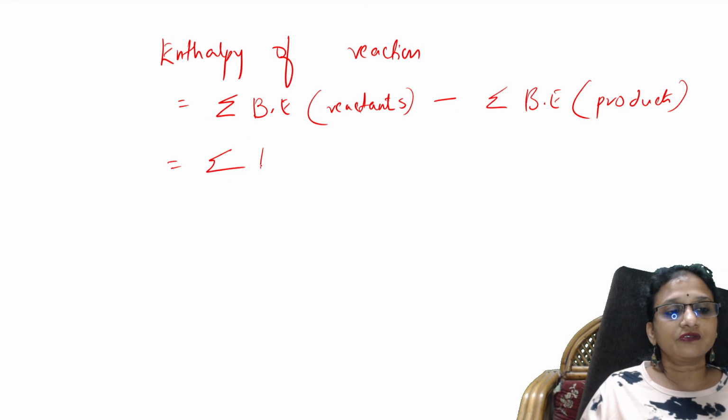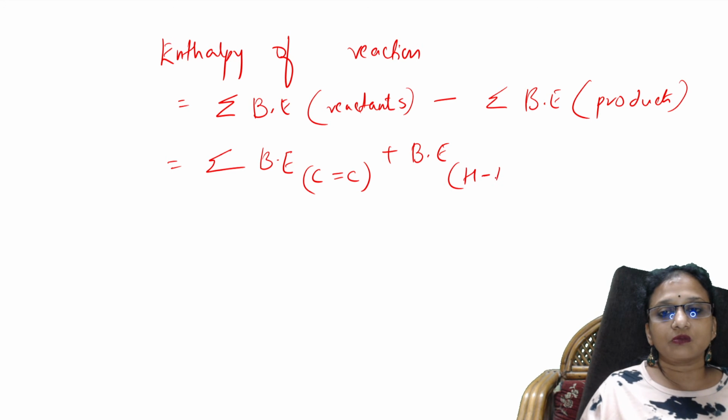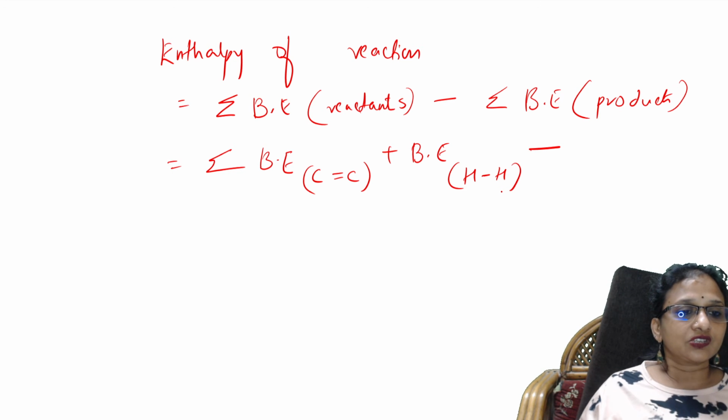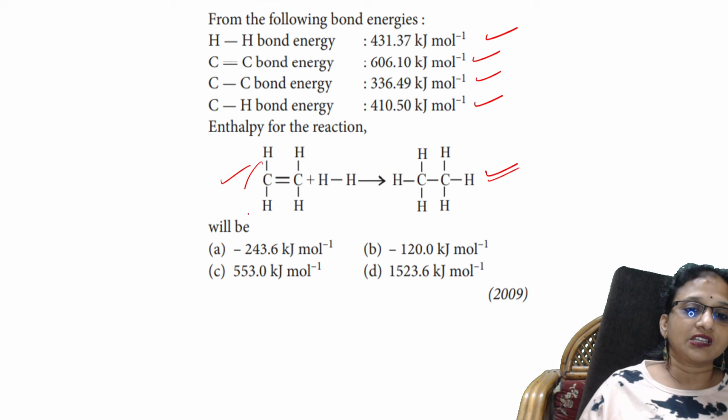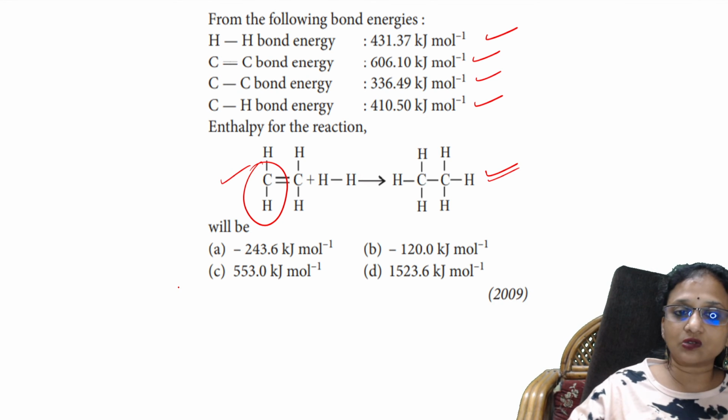Summation of bond energy of carbon double bond carbon, plus bond energy of hydrogen single bond hydrogen, these are the reactants. One more is also there on the reactant side, bond of carbon and hydrogen. See this is also there, I should add that also.